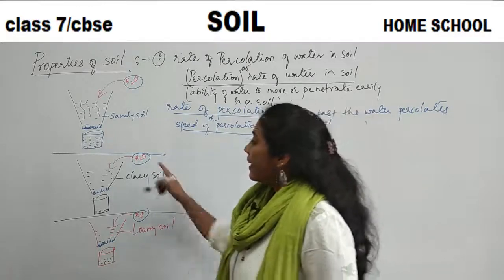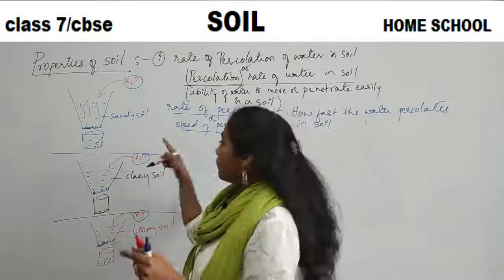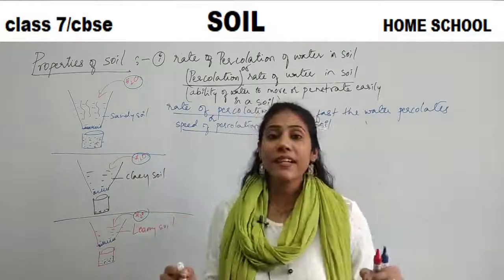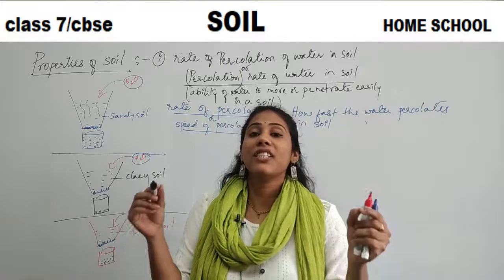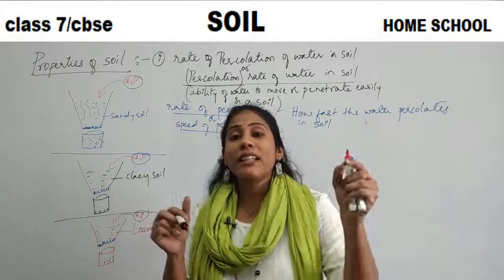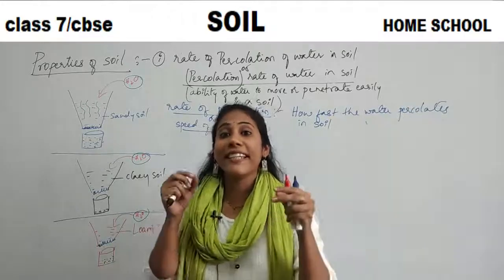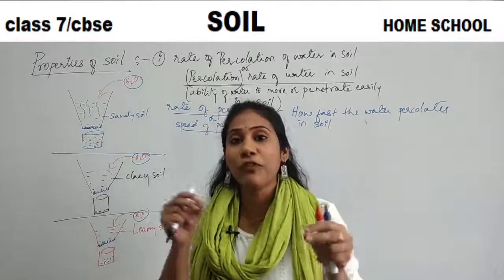Okay. Looking at this example, can you tell me in which case you have observed a higher percolation rate? In which case did the water percolate with high speed? The water percolated easily in less amount of time.